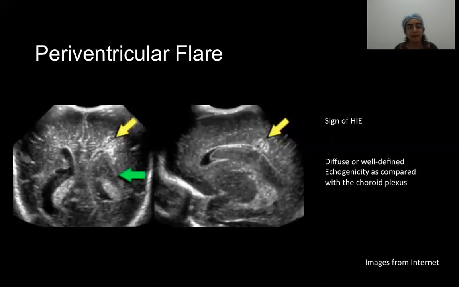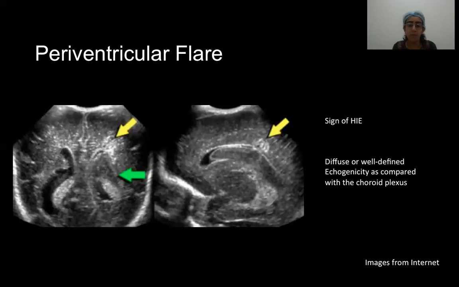Okay, this ends this section of the normal anatomy. We will discuss the imaging findings of a few pathologies. So when we are seeing preterm neonates, what we are concerned is, are there any signs of HIE, hypoxic ischemic insult? So we see this periventricular flare which appears hyperintense. When we see the hyperintensity, we can also mistake it. Is it there on the contralateral side? The rest of the brain parenchyma also has hyperechogenic foci. So what is real and what is not?